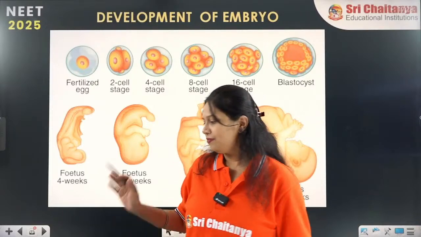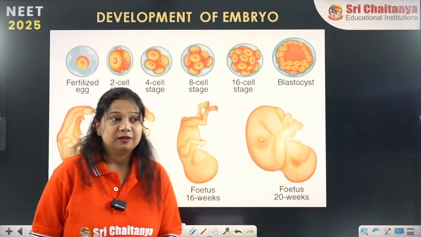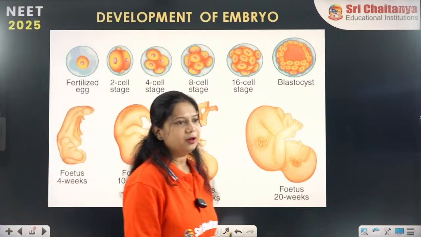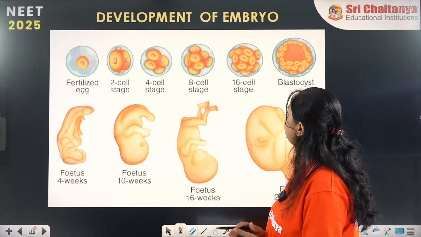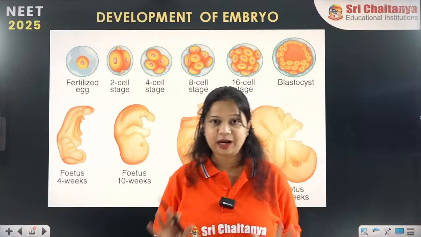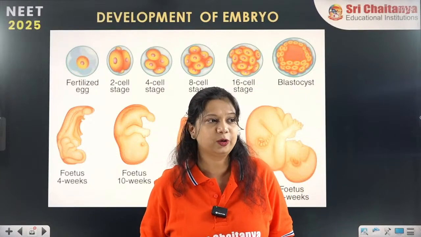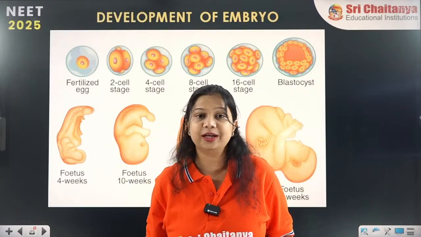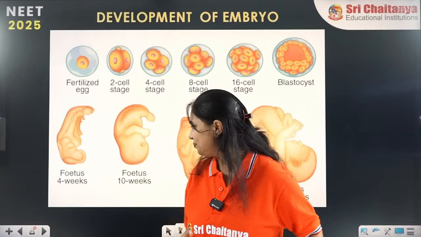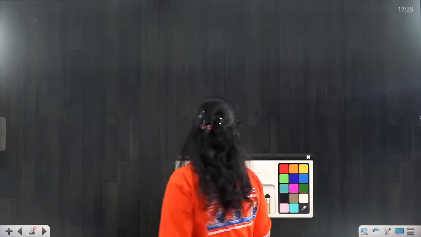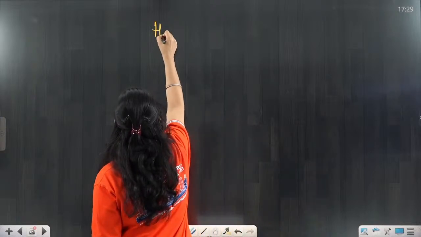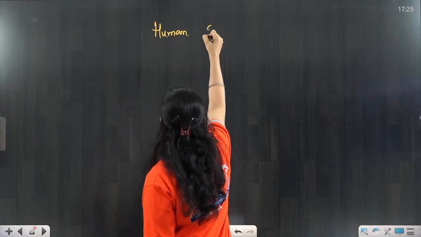So, what is this development of the embryo now? What is this development of embryo? So, cleavage and mitosis, if we are done through it, now we are moving on to the part of embryo. Now, what is embryo? Before going to embryo, I'll tell you how this zygote is dividing in case of human embryology. So, we will be knowing the basics of human embryology.